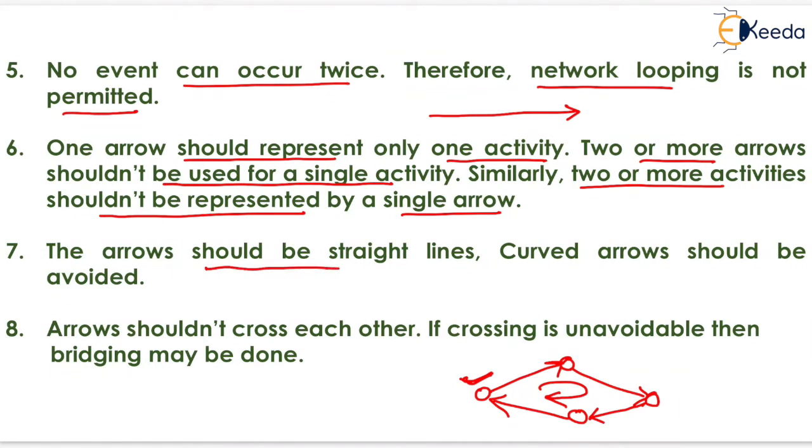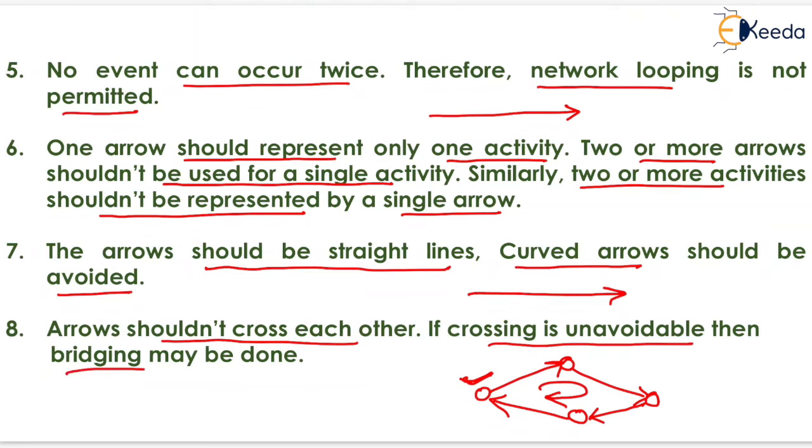The arrow should be straight lines. Curved arrow should be avoided. It means that the arrow will always be in the form of a straight line like this. Arrows should not cross each other. If crossing is unavoidable, then bridging may be done. It means that suppose if we want to cross two arrows like this, then we have to do the bridging like this, so that both the arrows will not cross each other.